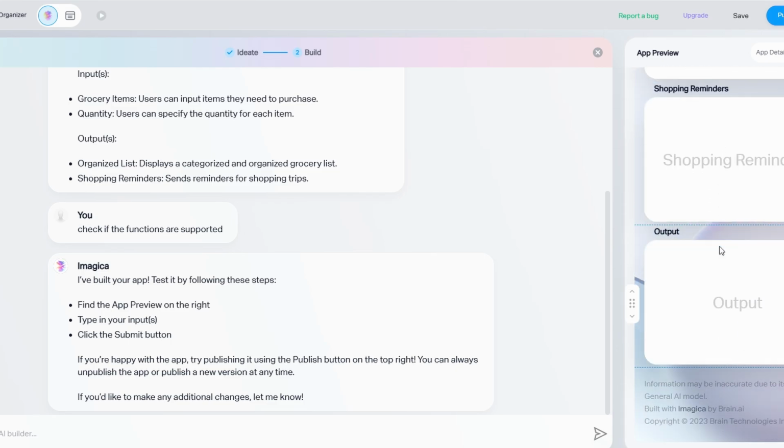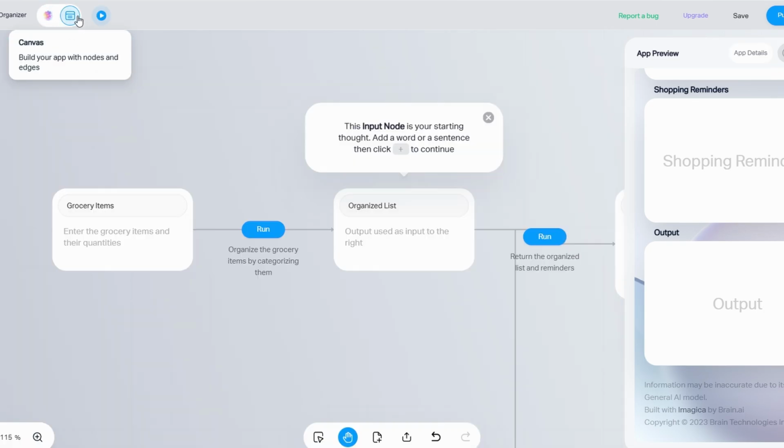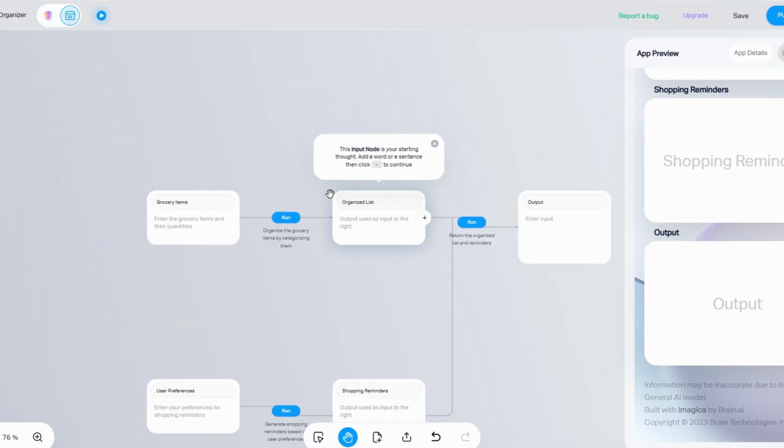Once you have a clear vision, you'll be ready to dive into the Flow canvas and start bringing your idea to life. Now comes the exciting part: creating the logic for your app. On the Flow canvas, you'll find a blank workspace where you can start adding nodes. Each node represents a specific step or action in your app's workflow. Here's how you can approach it.